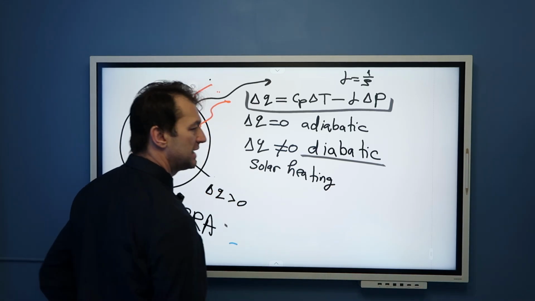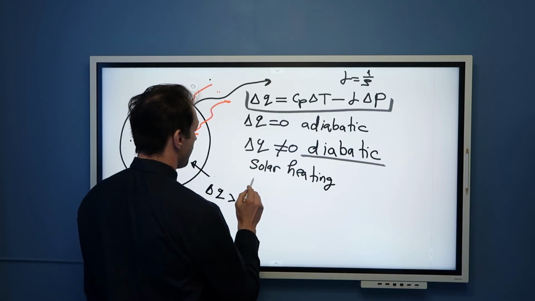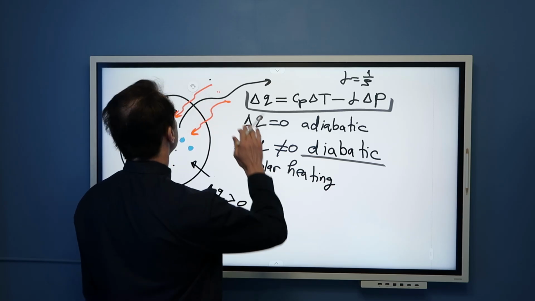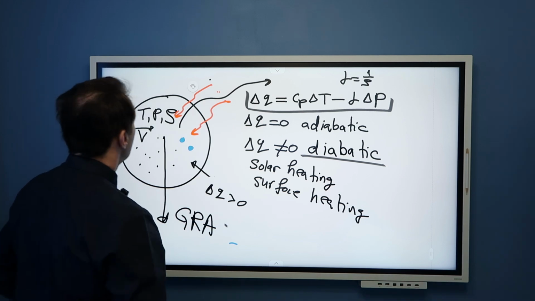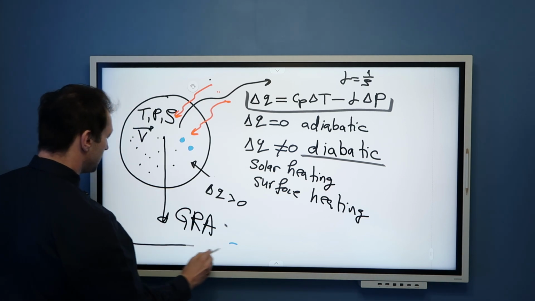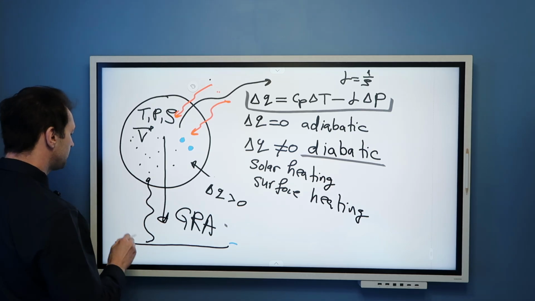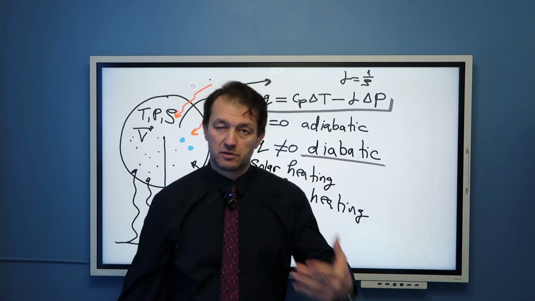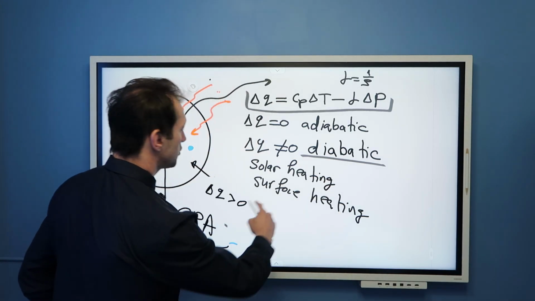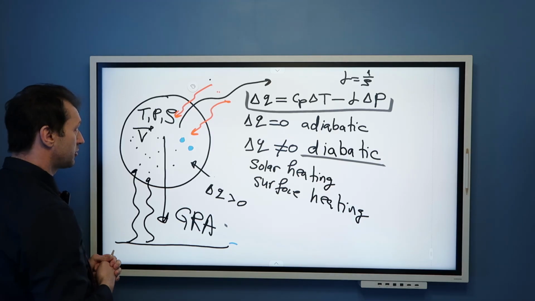That's a typical diabatic process. Then surface heating. Namely, somewhere here is the Earth's surface, and the surface is heating this parcel of air through the process of, let's say, conduction, which I discussed in great detail. So surface heating, as well as solar heating, are diabatic processes.